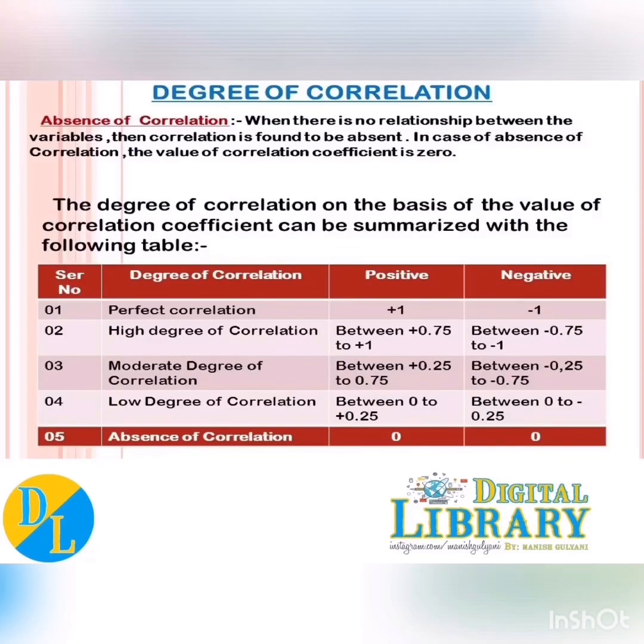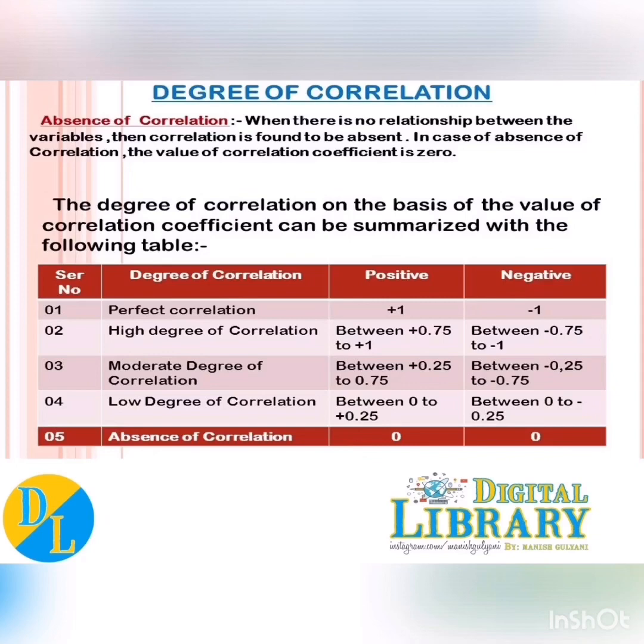Once again, I repeat, the value of correlation always lies between 0 and 1, plus or minus 1. If the value of correlation comes equal to 1, that's called perfect correlation. If the value of correlation is 0.75 to 1, that's called high degree of correlation. When the value of correlation lies between 0.75 and 0.25, that's called moderate degree of correlation. If the value of correlation lies between 0 and 0.25, that's called low degree of correlation.